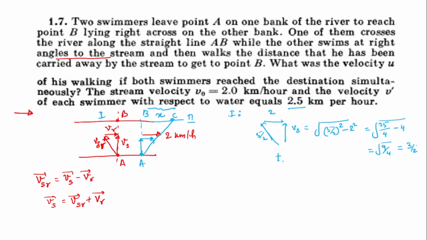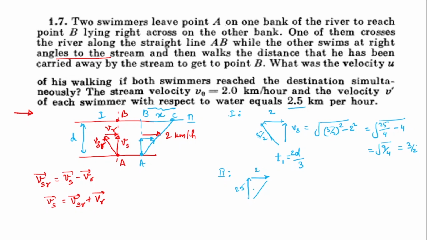So how much is the time taken? Let's assume the width to be d. So the time will be d upon 3 by 2. Now in the second case, see, the vector triangle is like this. Since he is crossing the river, the velocity perpendicular to the river stream remains the same, that is 2.5. Here it is 2.